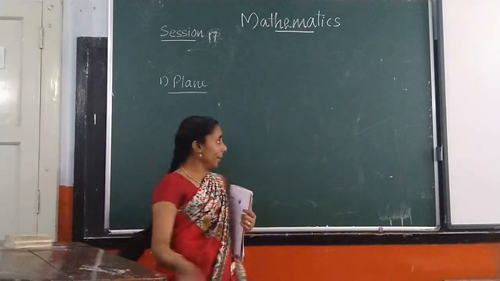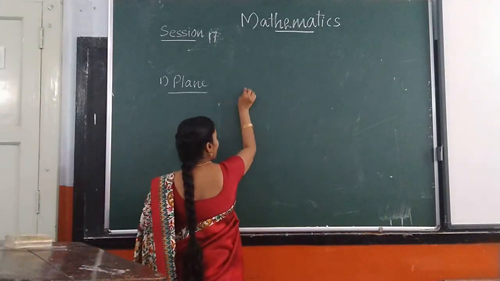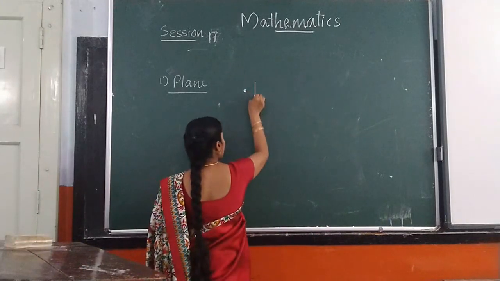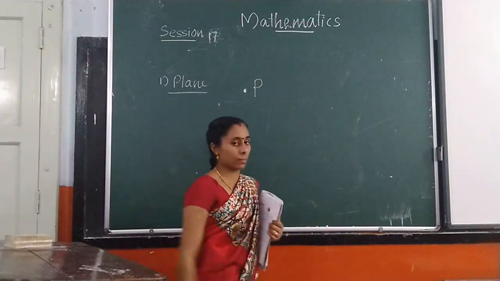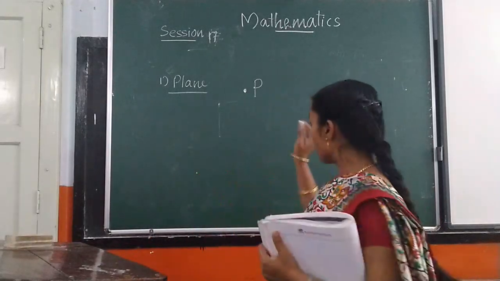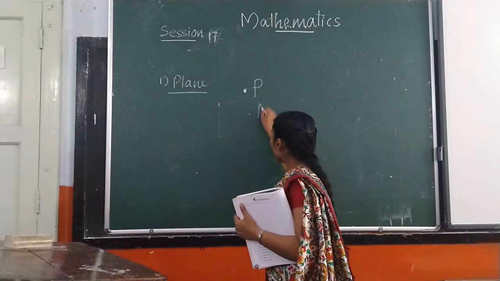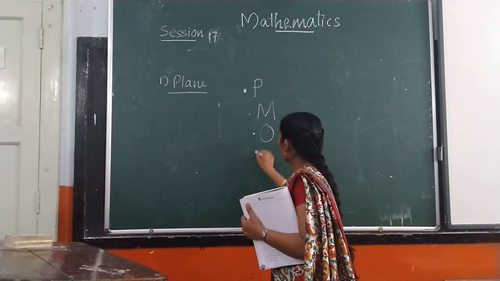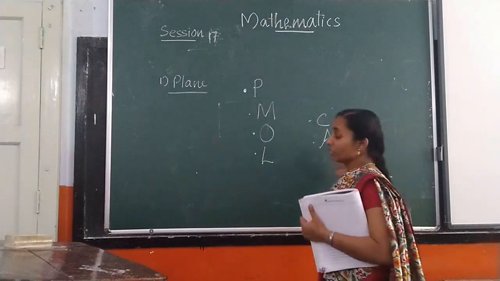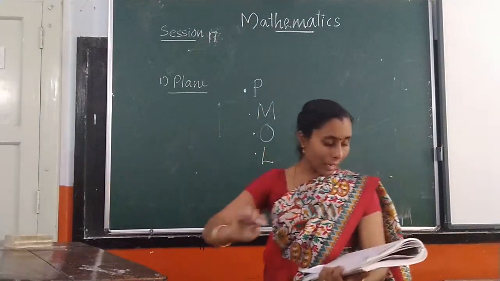A point means a dot represented on a plane surface, and by using capital letters we can give a name to the point. Point B, point M, point O, point N, point C, point A. But we have to use a capital letter.